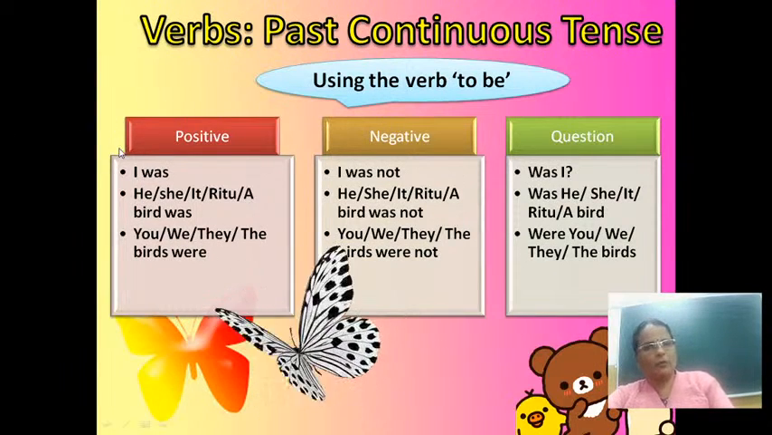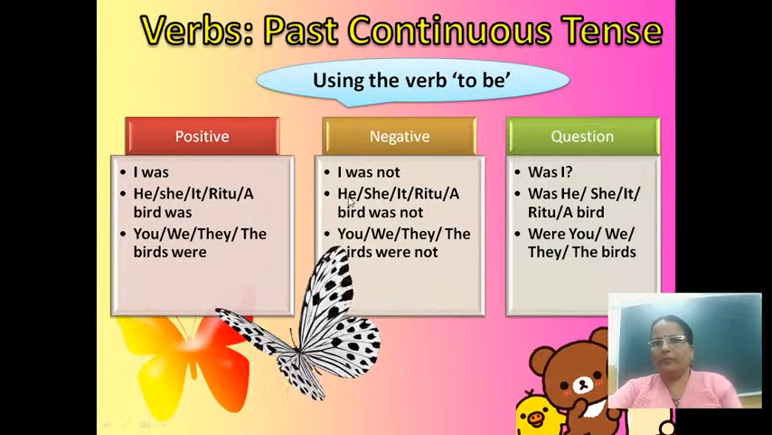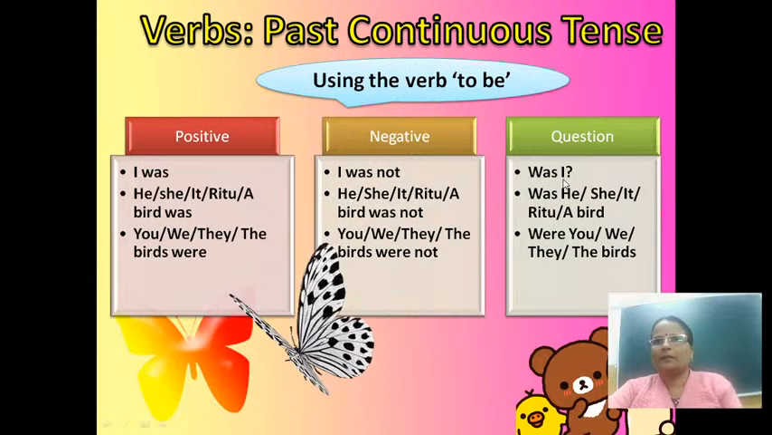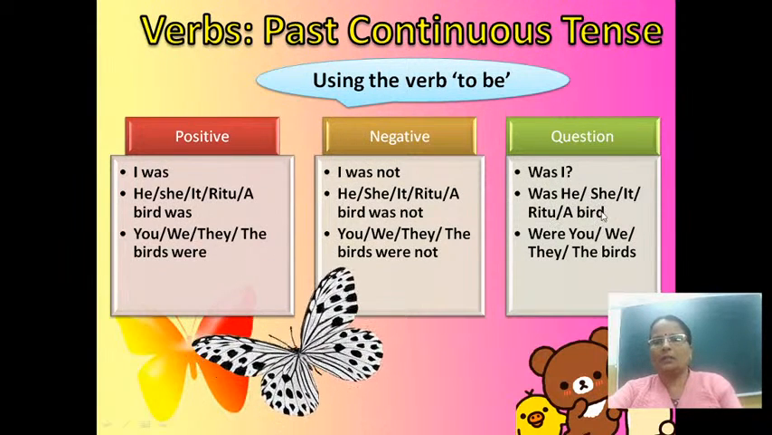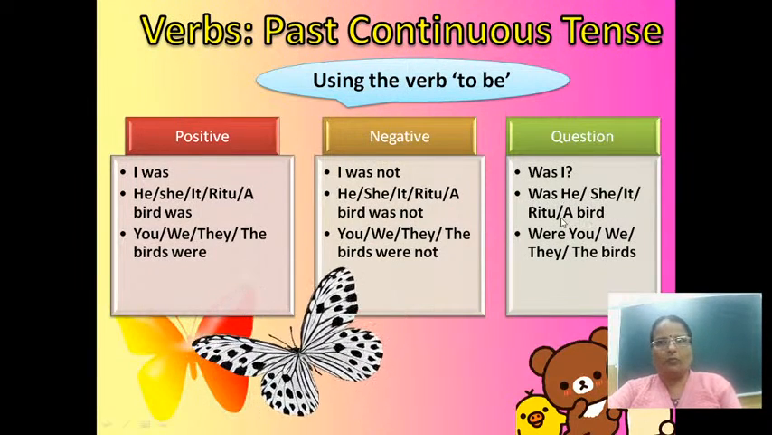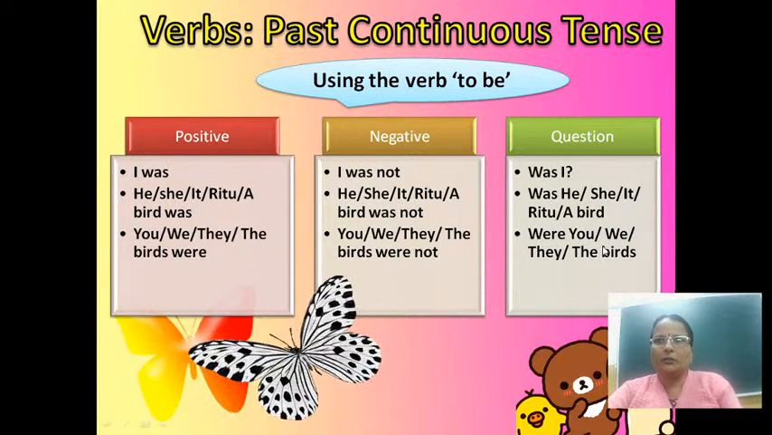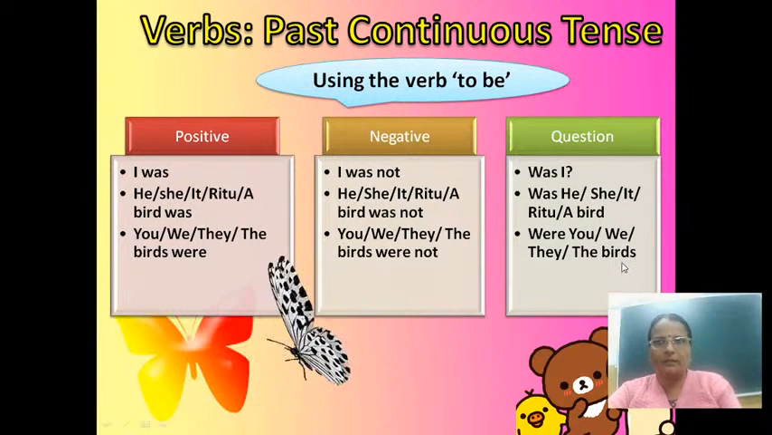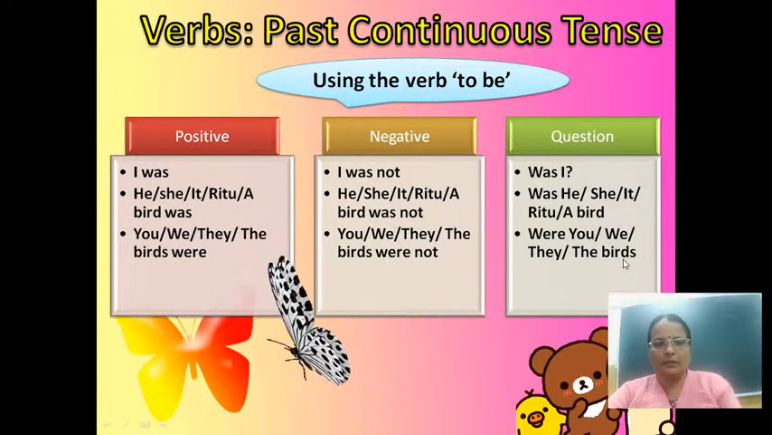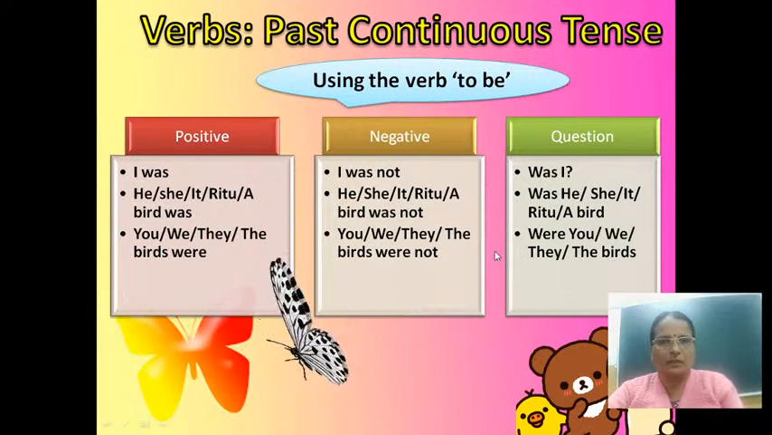And if we have to frame questions in past continuous tense, then we have to start the question with was or were according to the subject. For example, was I, was he, was she, was it, was Ritu, was a bird. Were you, were we, were they, were the birds. If the subjects are you, we, they, the birds or any other third person plural, then we have to start the question with were.